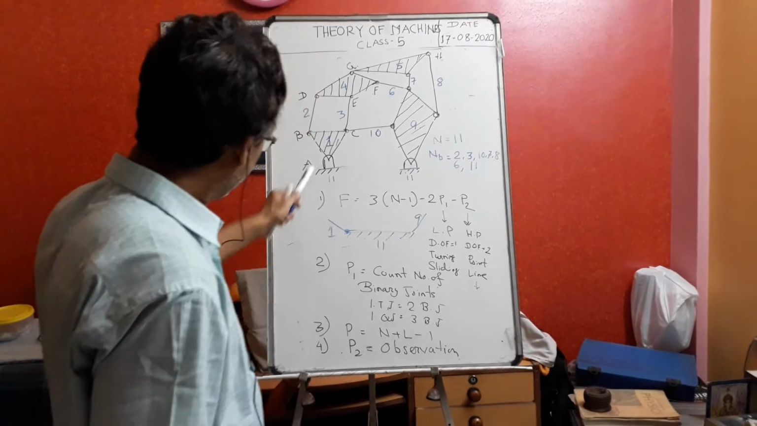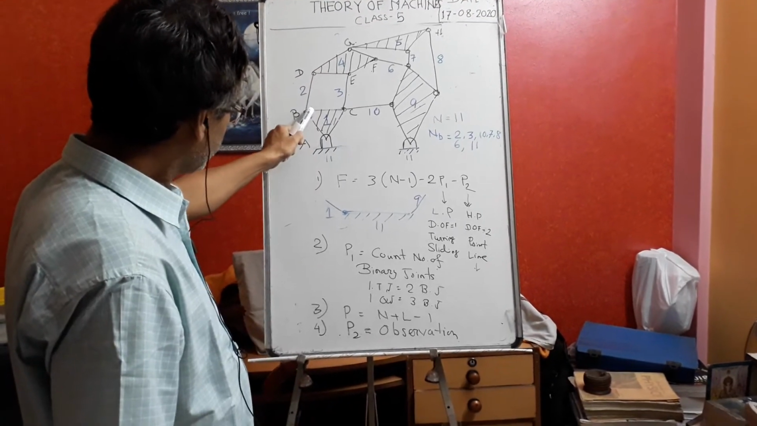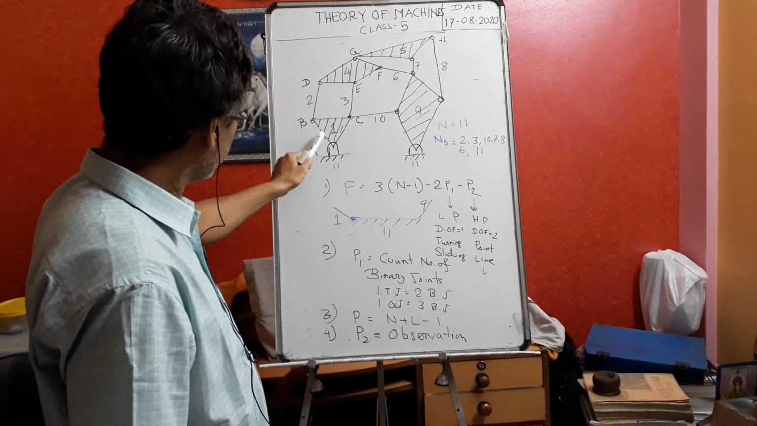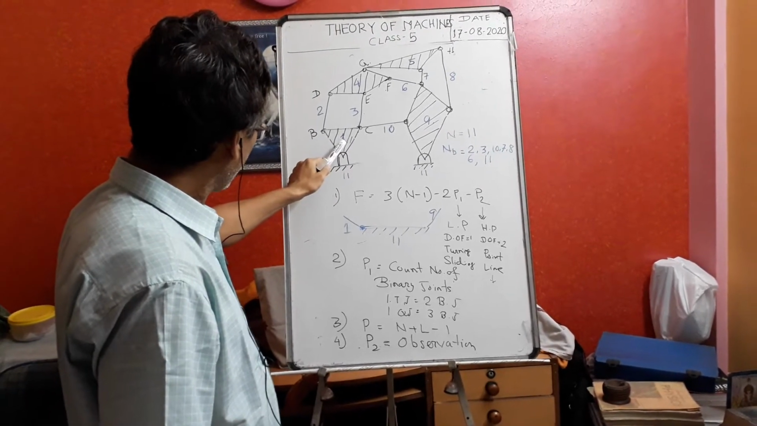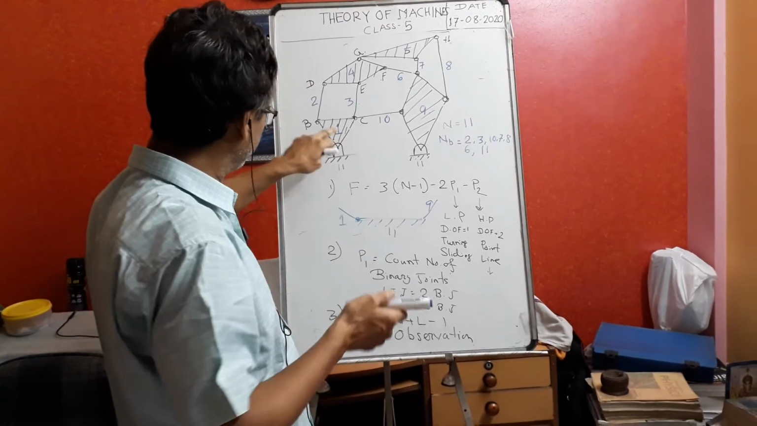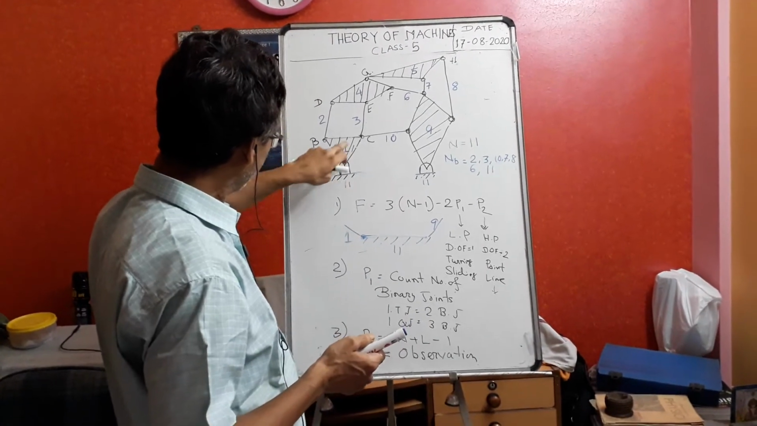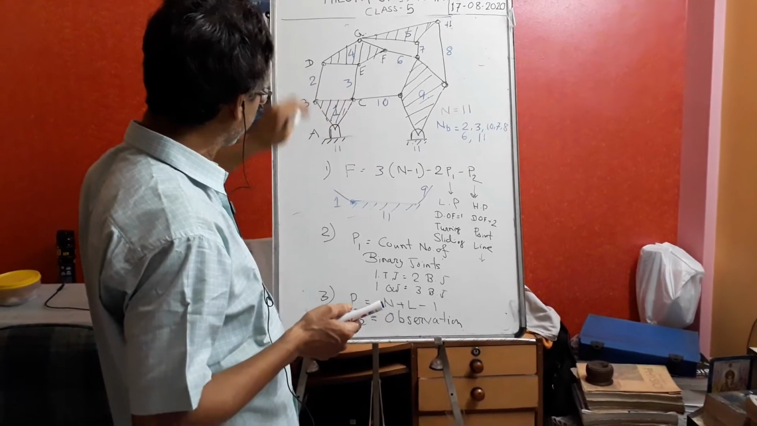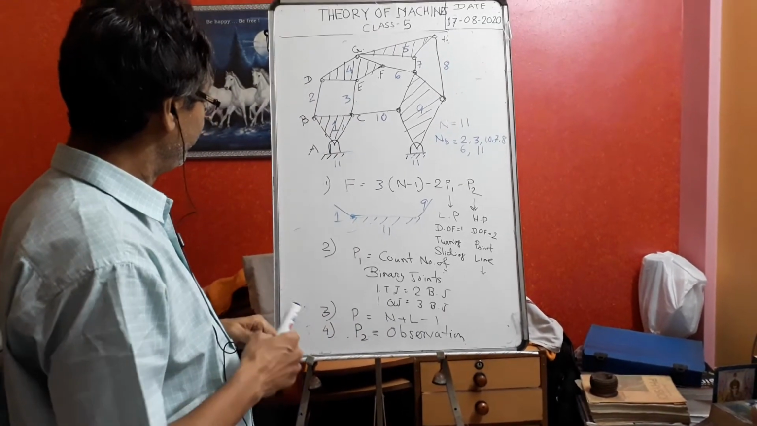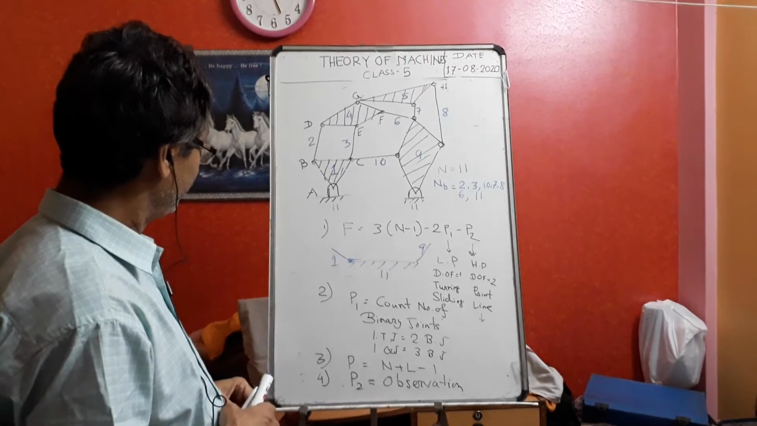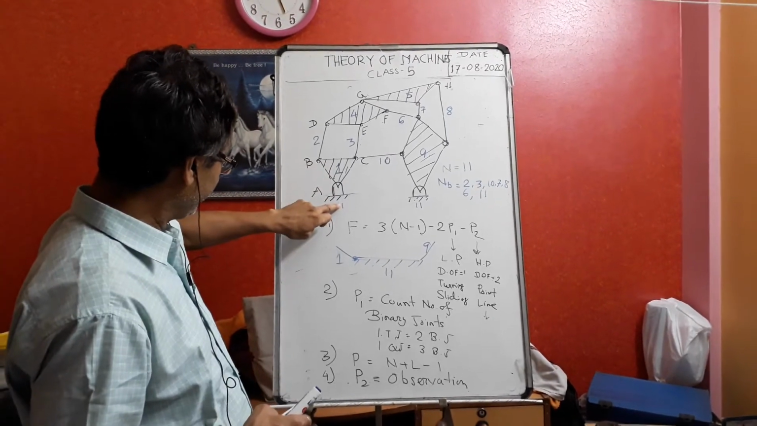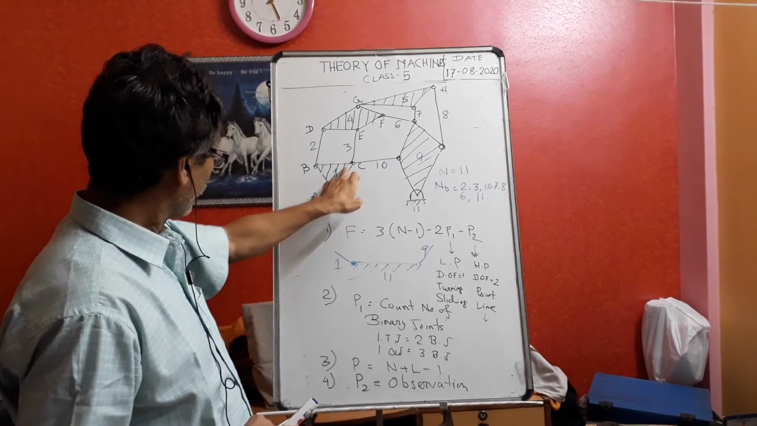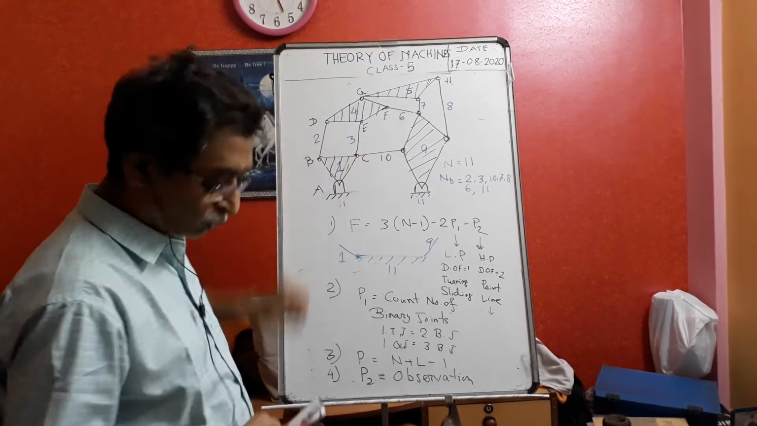No. Link 1 is not a binary link because how many? The 3 points are there. This connection. Now, who is connected with 1? 11 is connected with 1, 10 is connected with 1, 3 is also connected with 1, 2 is also connected with 1.